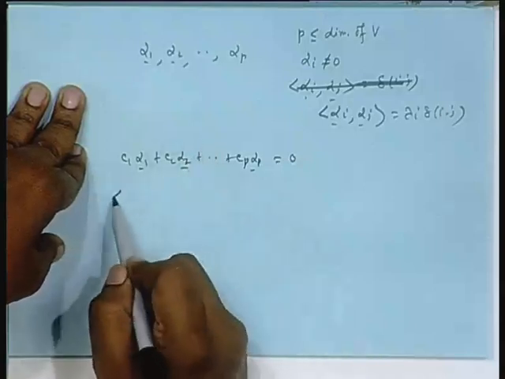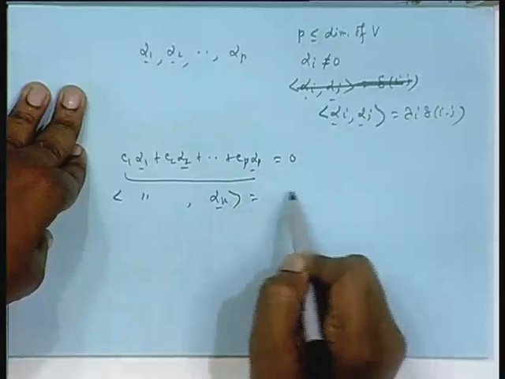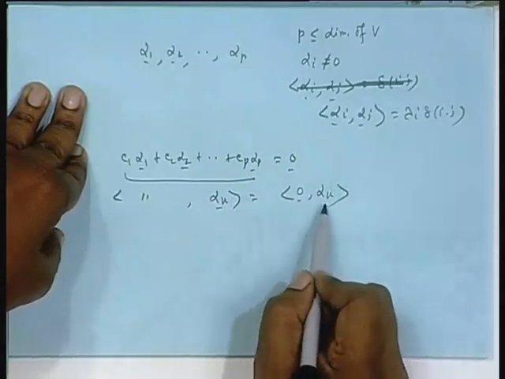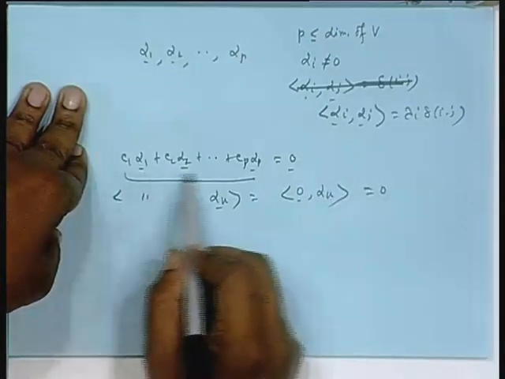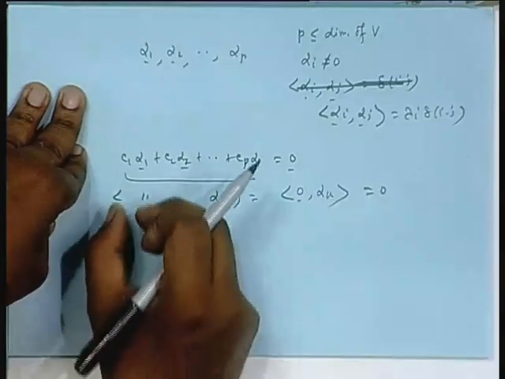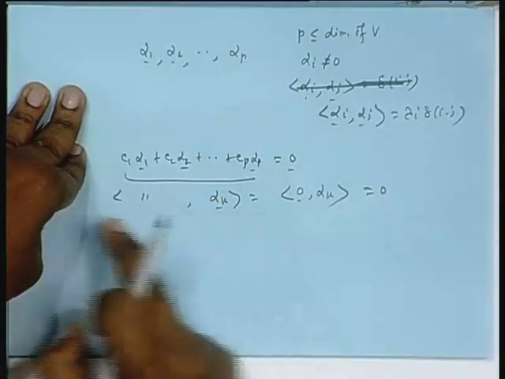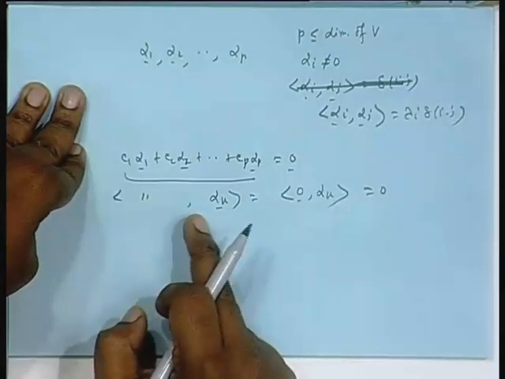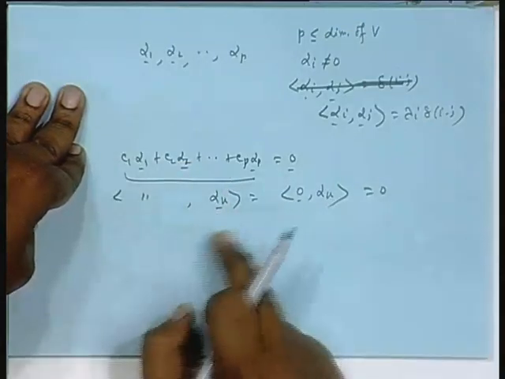So, I take the inner product of this entire quantity with alpha k. Here also the inner product with alpha k, but I have already proved the inner product of any vector with the 0 vector is scalar 0, and in this summation you apply that axiom, you can separate out the inner product of c 1 alpha 1 with alpha k, c 1 goes outside, alpha 1 with alpha k, orthogonality, 0. c 2 alpha 2, c 2 goes out, alpha 2 with alpha k, orthogonality, 0.